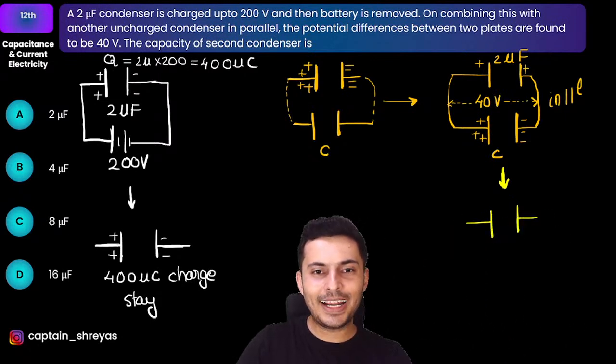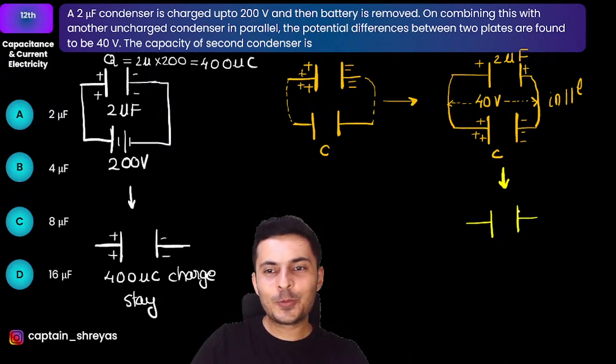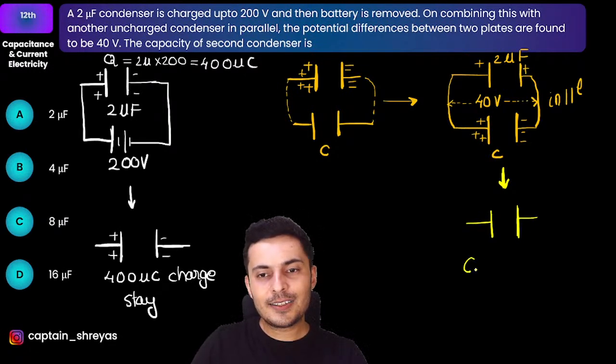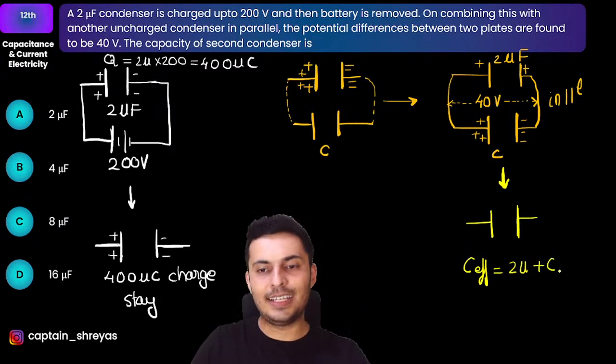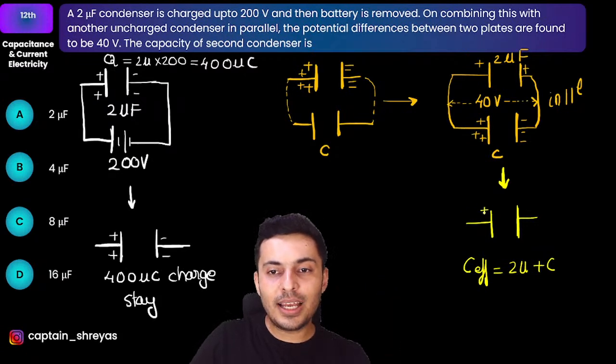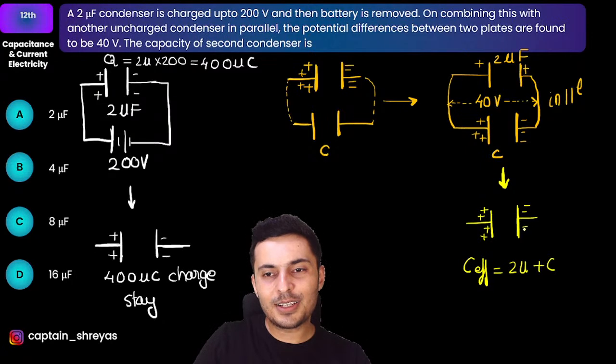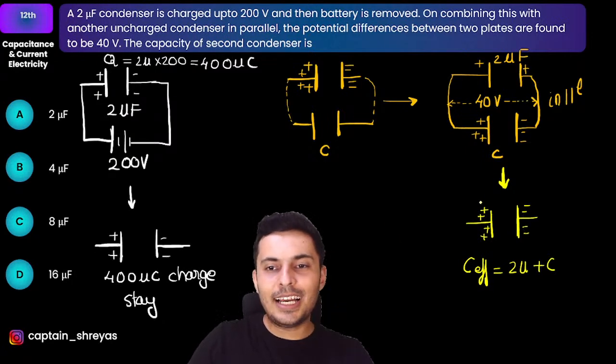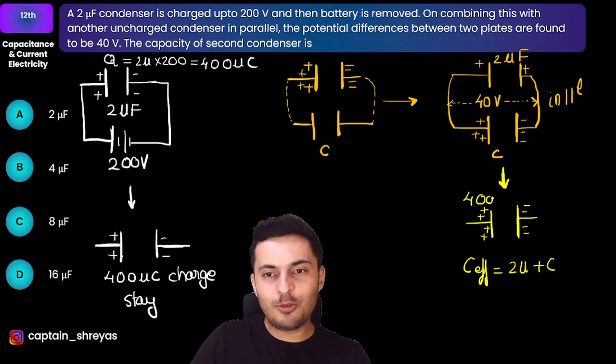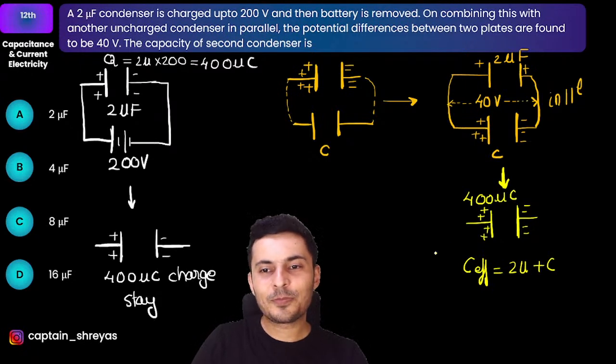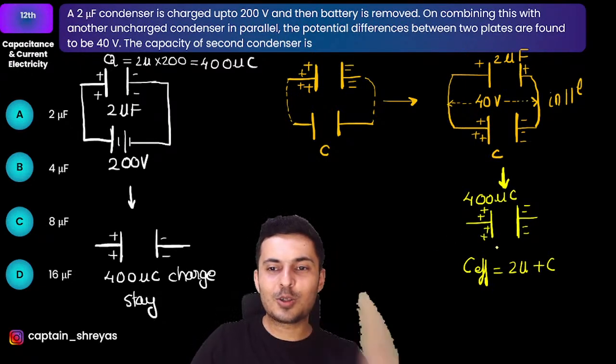Maybe I should move my head. Yes, there you go. Whose capacitance will be C effective, which will be 2 micro plus C. That's it. And this will have the total charge, whatever was there. It's plus plus minus minus. That's it. And I know that charge was nothing but 400 microcoulomb. And I know the voltage is also 40 volts.